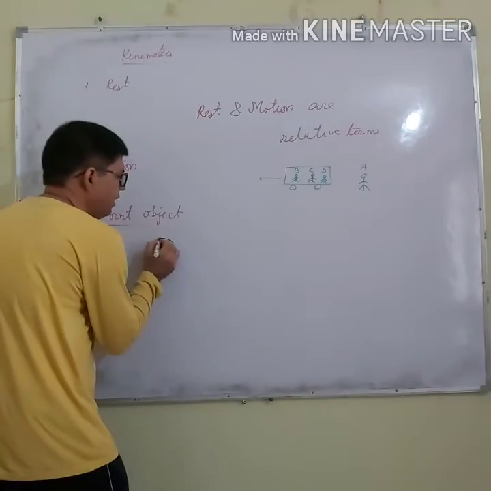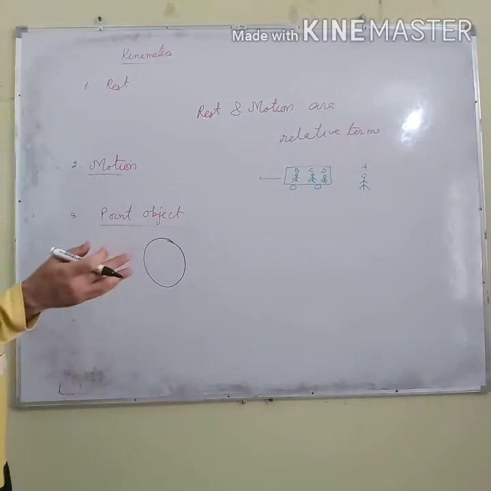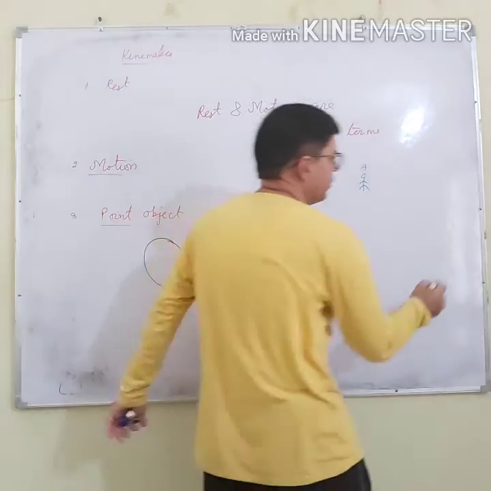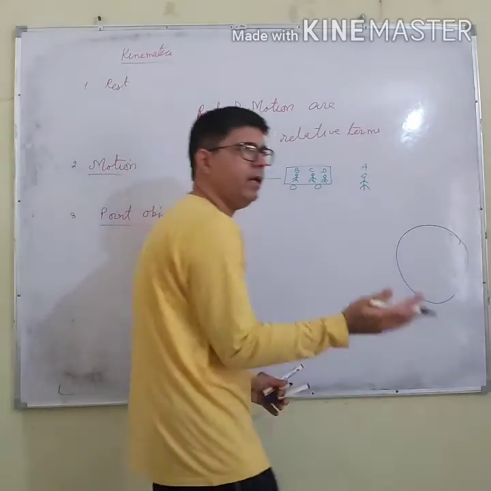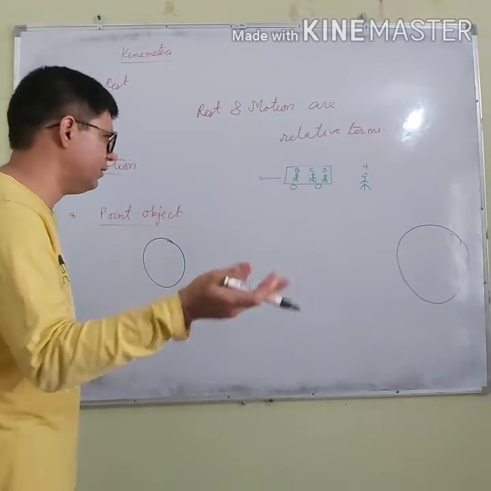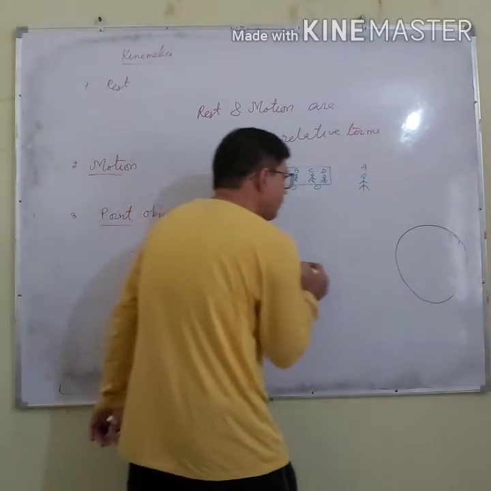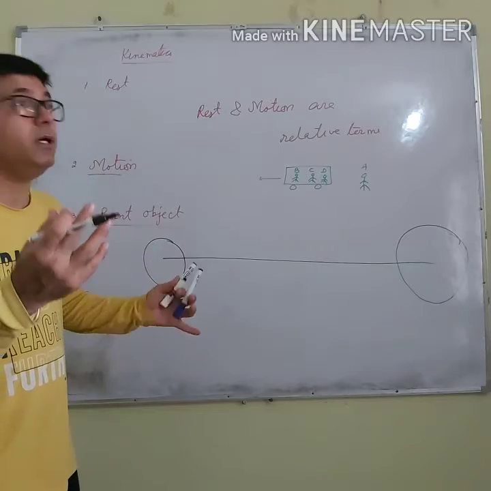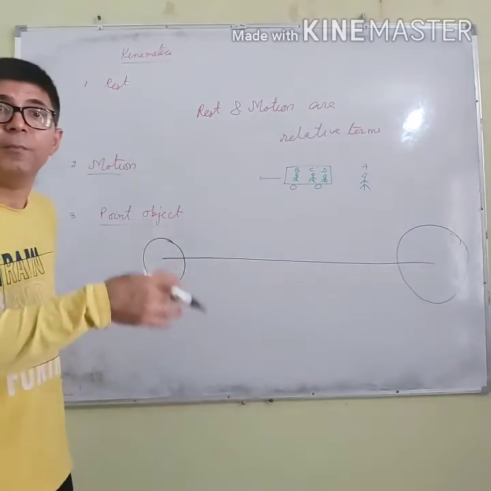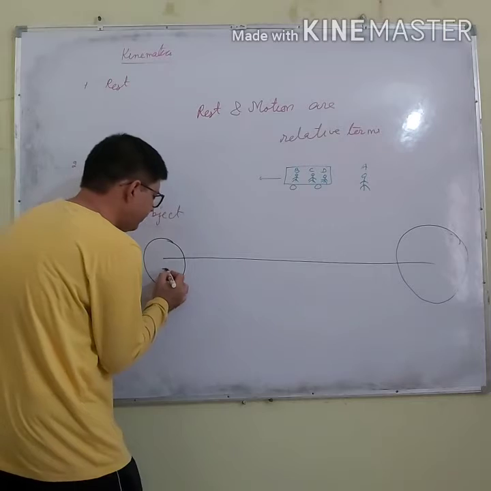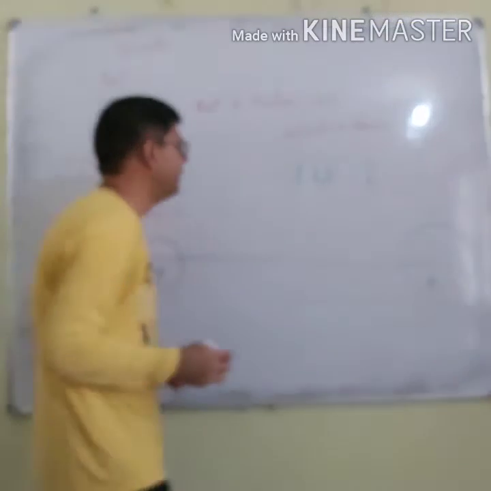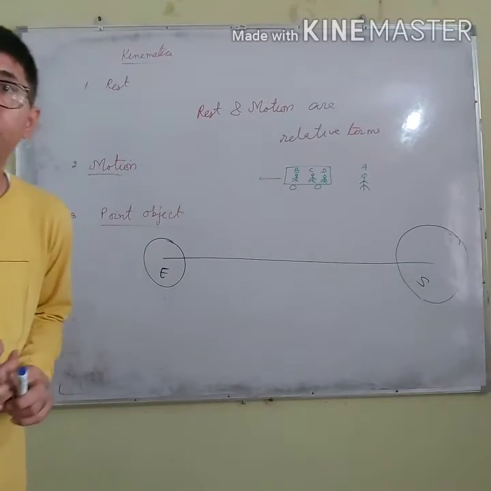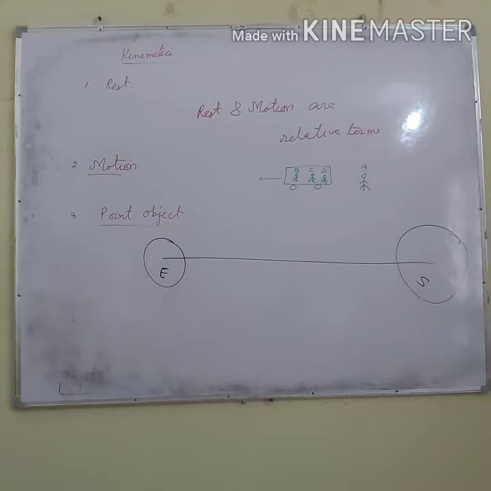The diameter of the earth is of the order of 12,800 kilometers, and that of the sun is approximately 1 lakh kilometers. But the separation between earth and sun is 15 crore kilometers. So the separation is very large in comparison to their size. In that case, earth and sun can be regarded as point objects.